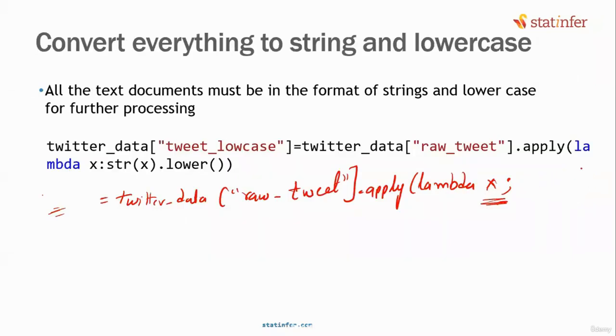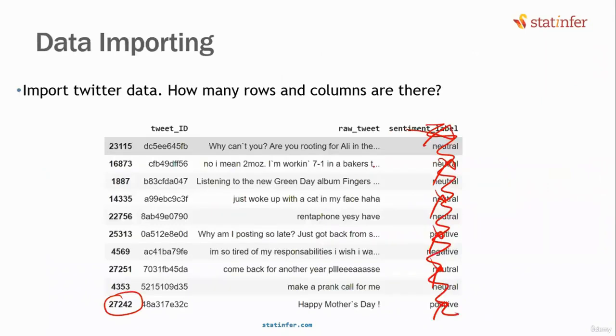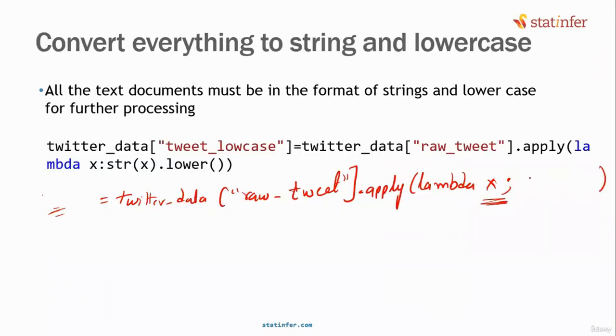But here, are we going to convert them into absolute values? No. What is our requirement here? What are we trying to do in this step? I want to convert every row into lowercase. Simply you write x dot lower. This is the function that will convert everything into lowercase.